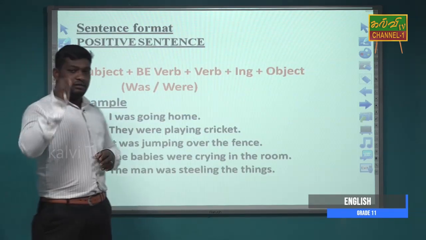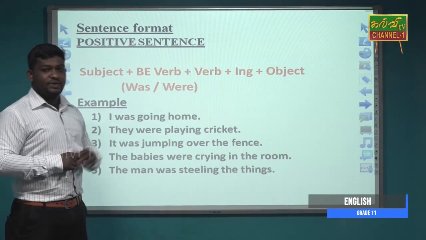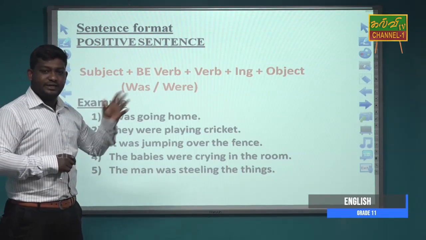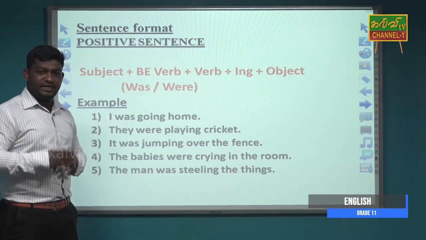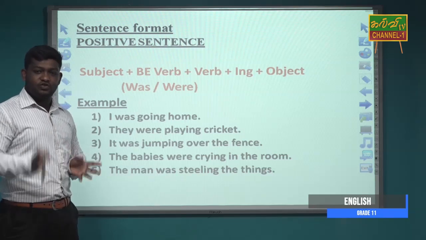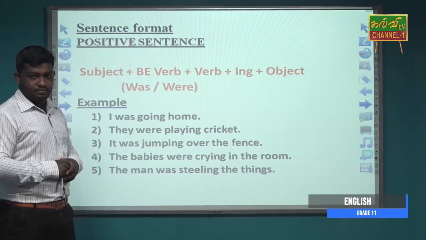Normally we can look at the sentence structure. We can look at the positive sentence. I already told you we can divide sentences as positive sentence, negative sentence, question sentence and interrogative negative sentence. So I gave you the positive sentence.